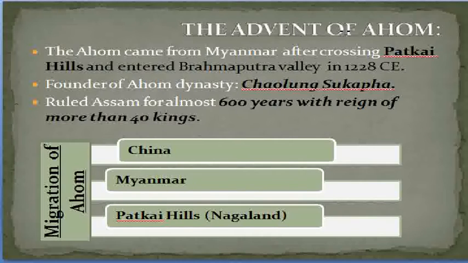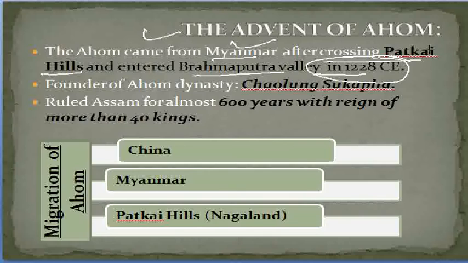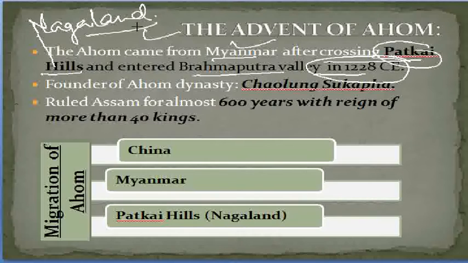Next, moving on, that is the advent of Ahom. The Ahom came from Myanmar, crossed the Patkai Hills and entered the Brahmaputra Valley in 1228 CE. Now let me tell you that Patkai Hills is now in Nagaland. That means firstly they came from Myanmar, then they crossed Nagaland, and finally they entered the Brahmaputra Valley in Assam in 1228 CE.